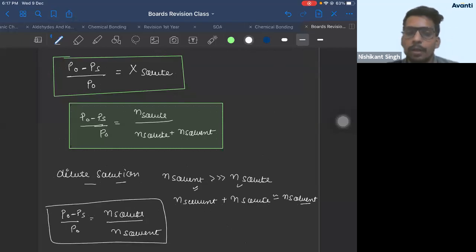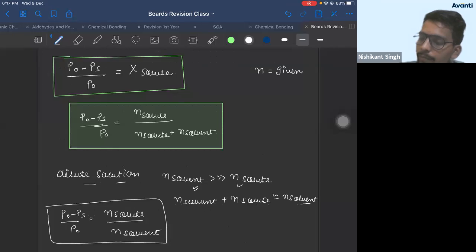Now, what is the formula for number of moles of substance? It is given weight by molar mass.